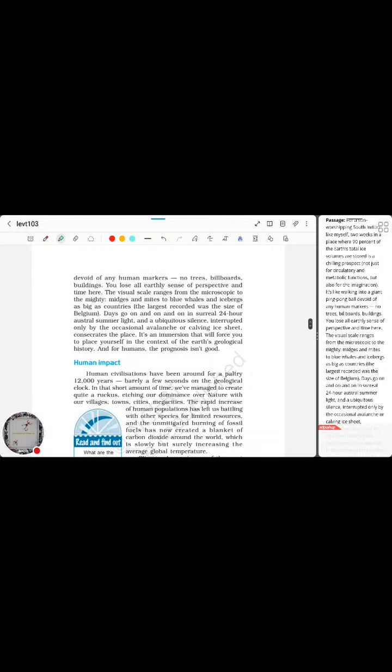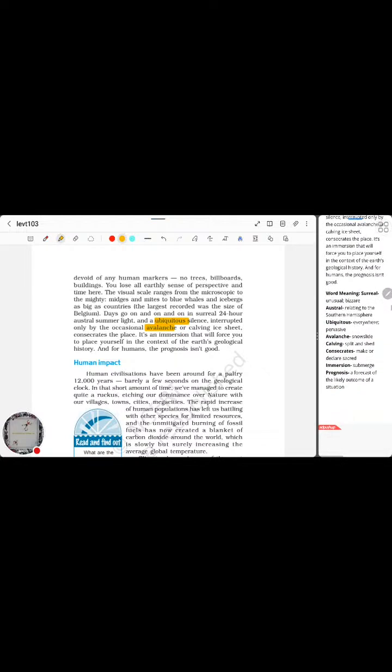Days go on and on in surreal 24-hour austral summer light and ubiquitous silence, interrupted only by the occasional avalanche or calving ice sheet. I think marking certain words is going to help me out, so I'll just mark it out. I think avalanche is breaking of ice or something like that, I'm not sure.